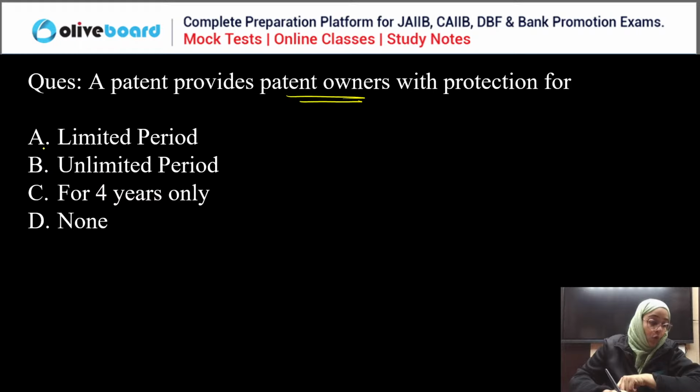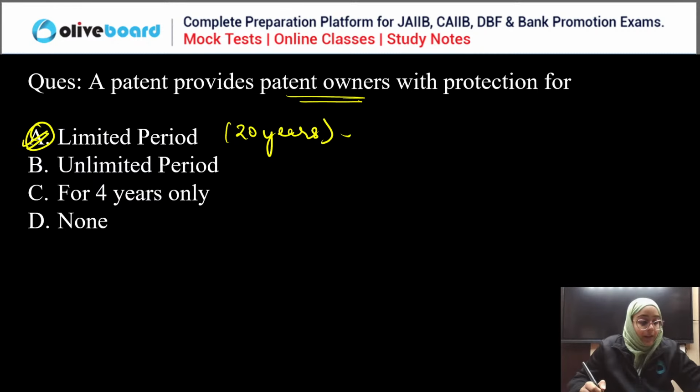A patent provides protection for a limited period of time, approximately 20 years. Okay, that is the correct answer. Yes, it is approximately 20 years.